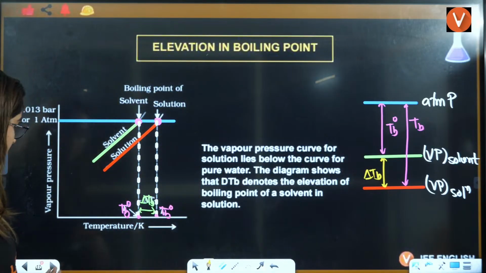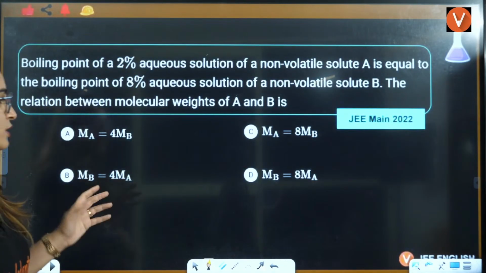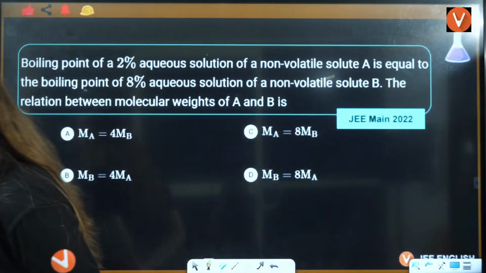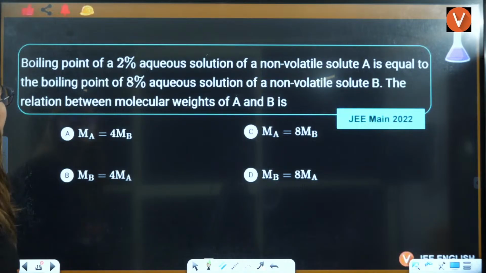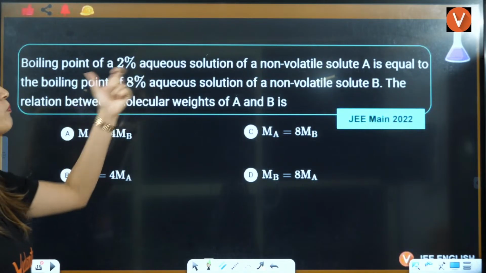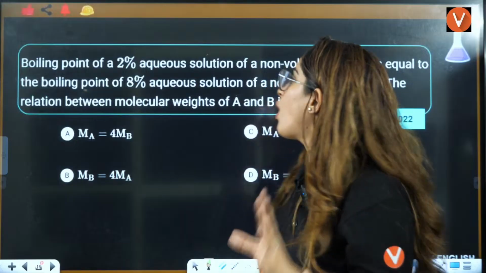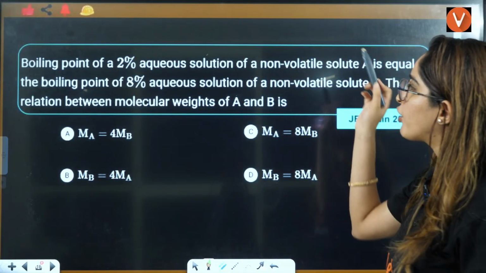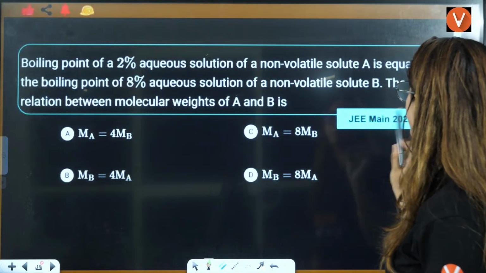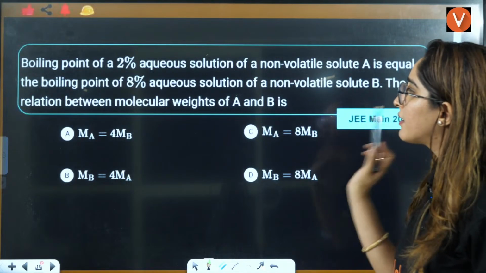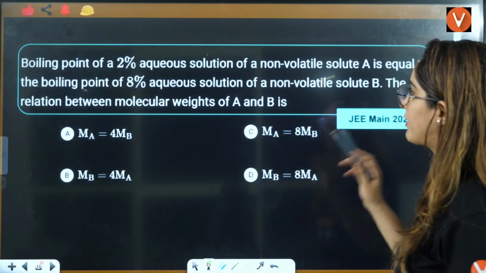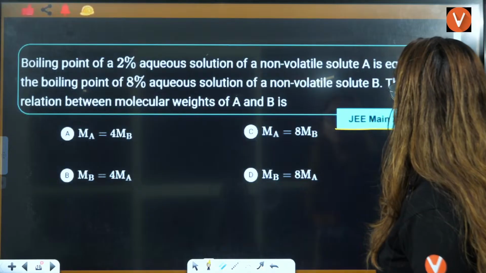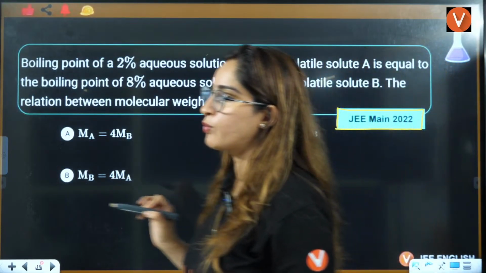Okay? Yes, everybody? Now, let us do this question, everyone. Let us do this. Let's see. Boiling point of 2% aqueous solution of non-volatile solute A is equal to boiling point of 8% aqueous solution of non-volatile solute B. The relation between molecular weights of A and B is this. Right? This is your JEE Mains 2022 question.